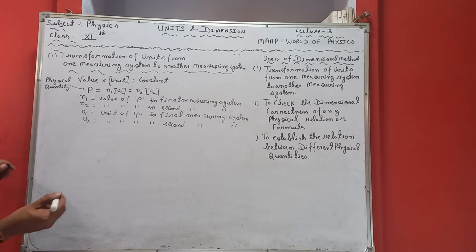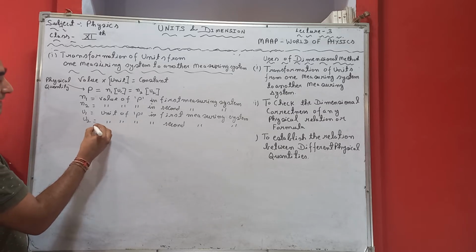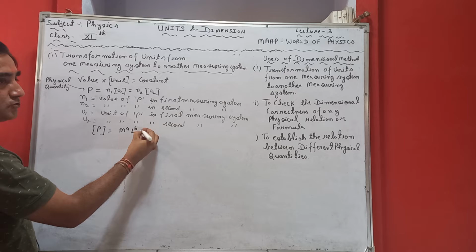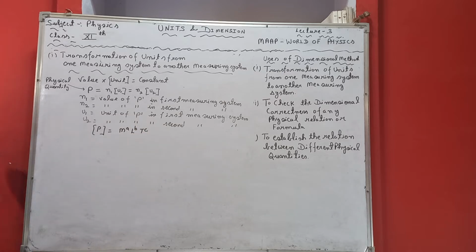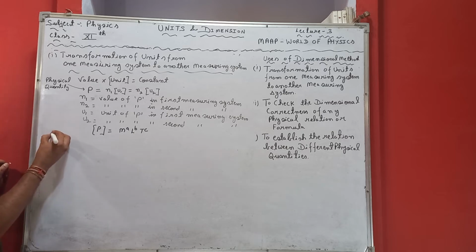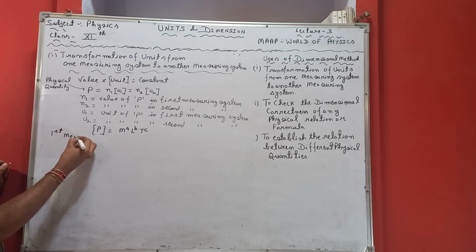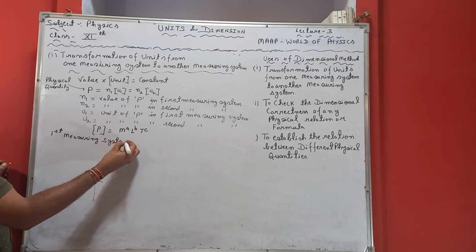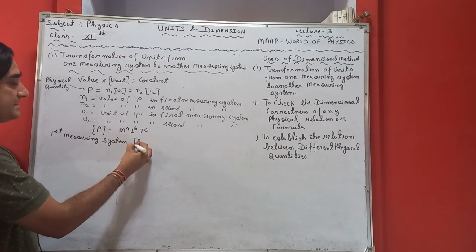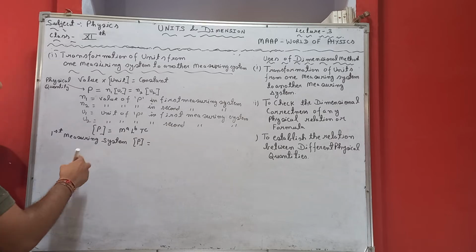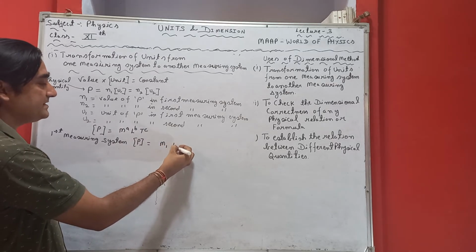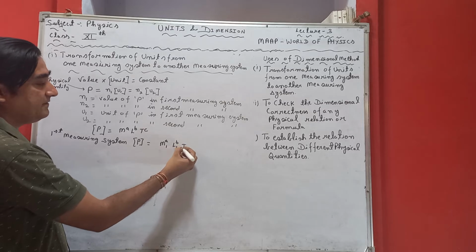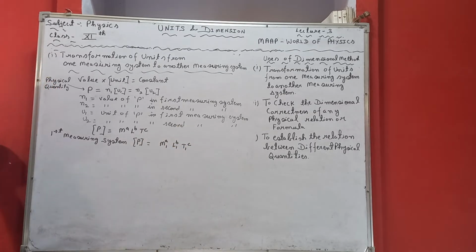So we will say, if the dimensional formula for P can be written as M raised to power A, L raised to power B and T raised to power C, then in the first measuring system, where mass is m1, length is l1 and time is t1, it can be written as m1 raised to power A, l1 raised to power B and t1 raised to power C.